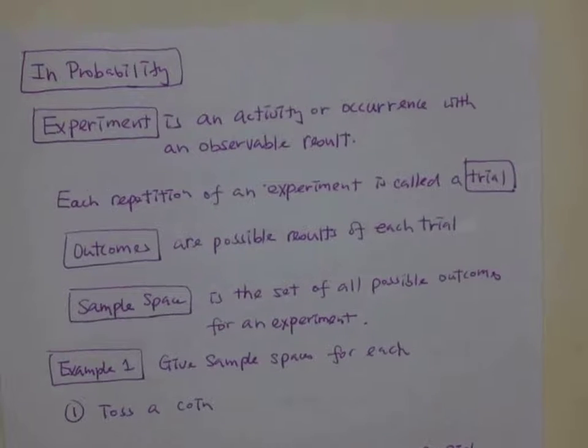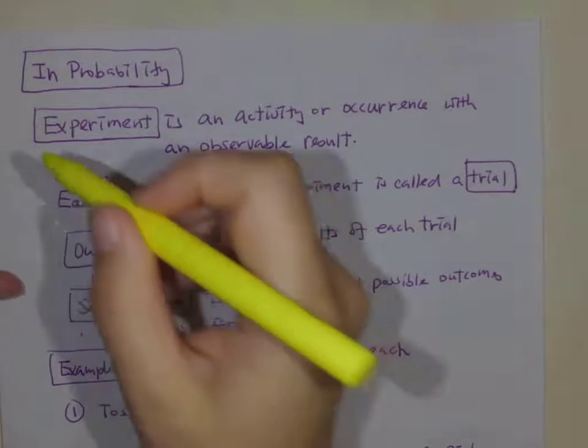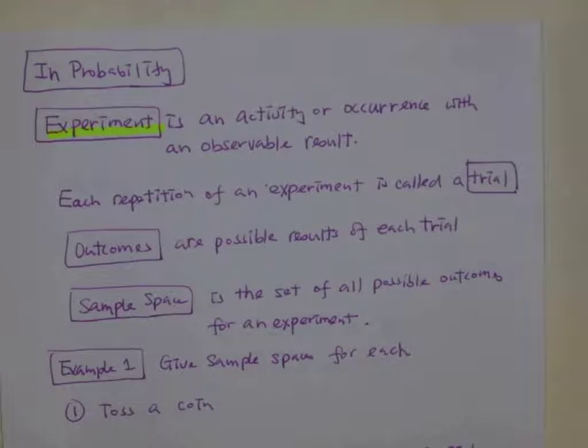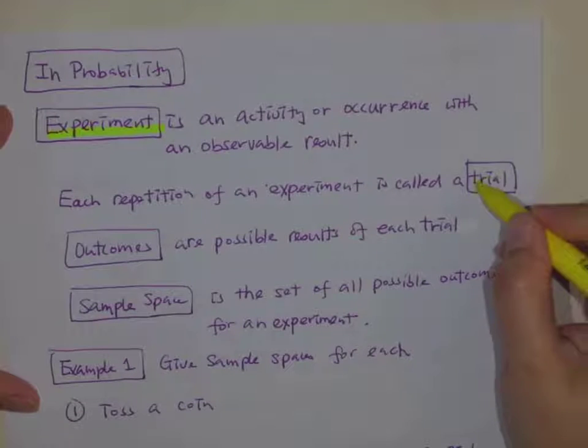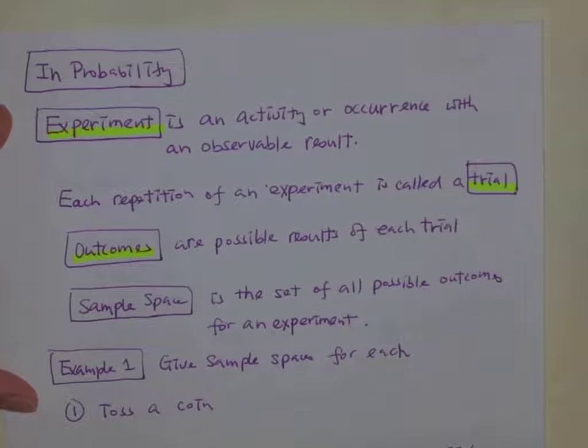Again, if you need to pause the video, please do so, so you have a chance to write that down. There are several terms you need to know about probability, including experiments. This is an activity or occurrence with an observable event, maybe tossing a coin or dice. Each repetition of an experiment, like tossing a coin, is called a trial. And the outcomes are the possible results of each trial, like heads or tails for tossing a coin.